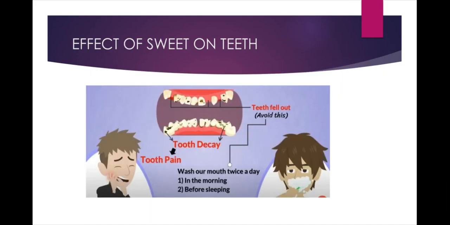You know, eating too much of sweets can cause damage to tooth. Mouth is a living place of many microorganisms. They are not harmful. However, if we don't wash our mouth properly, other harmful microorganisms begin to grow. They convert sugars into acids. These acids act on tooth and damage that. This is called tooth decay. It causes pain in the tooth and even tooth fall. To avoid this, we have to brush our teeth twice a day, in the morning and before sleeping.